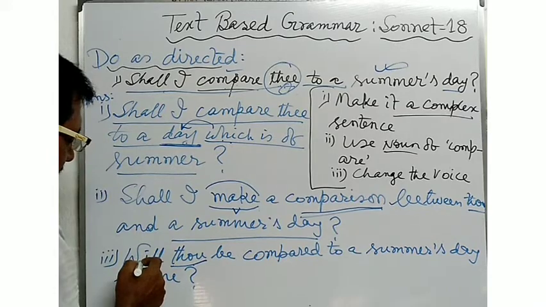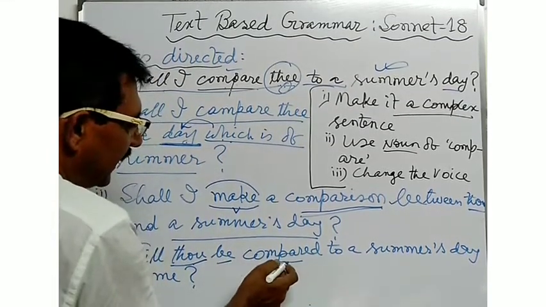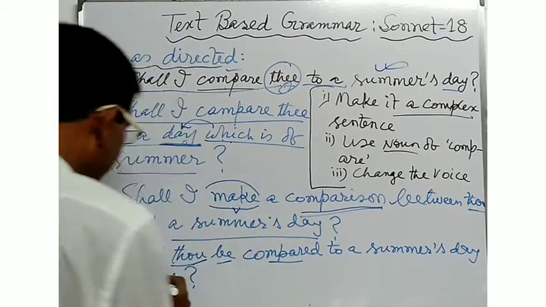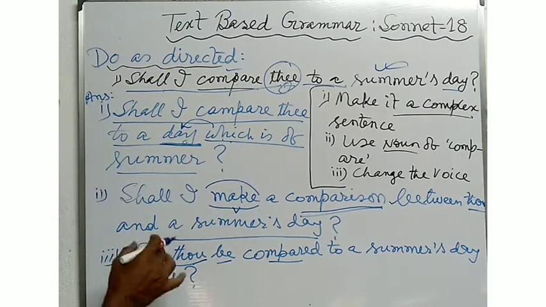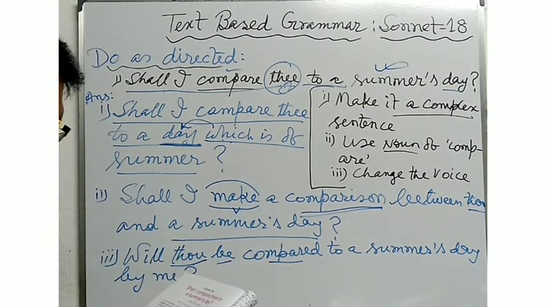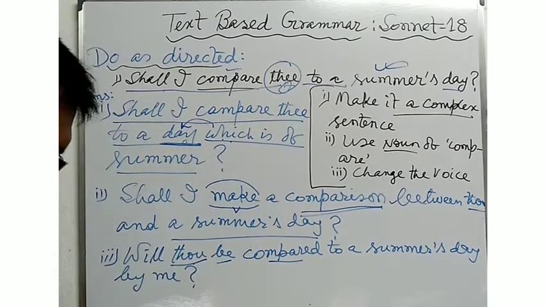Will is the auxiliary verb and be verb with the V3 form. Will thou be compared to a summer's day by me? In this way, you will have to give the answer. Now, you will have to write down another example.